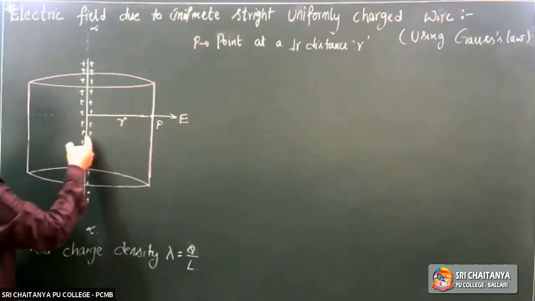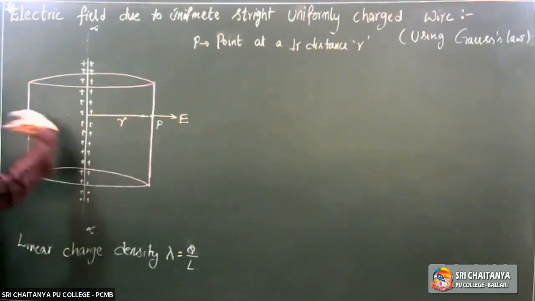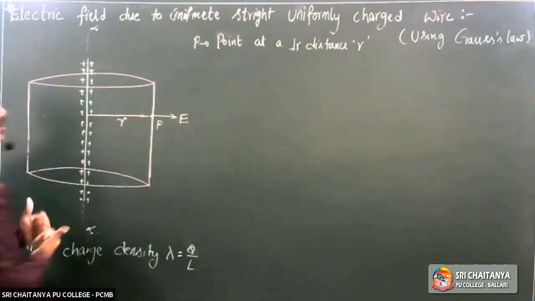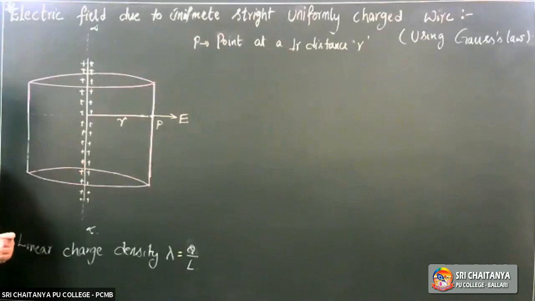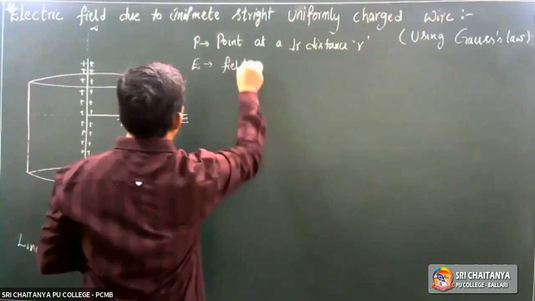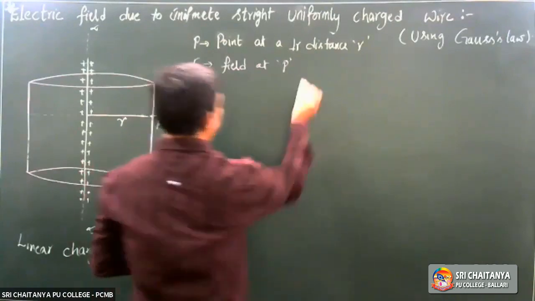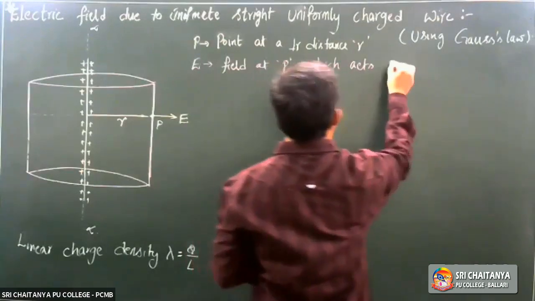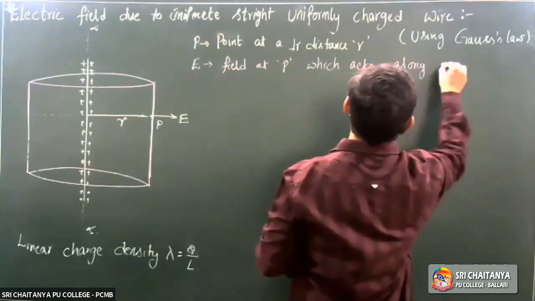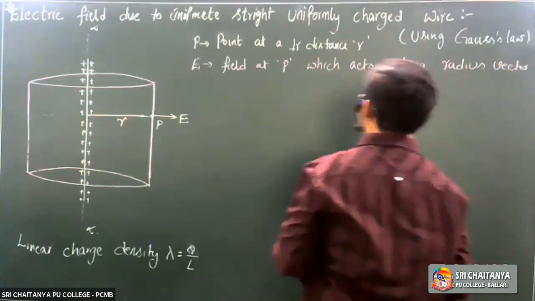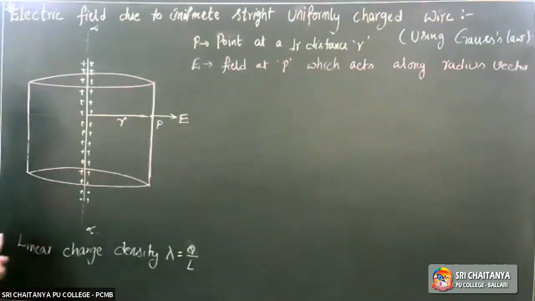Even if you take the same r distance here, E. If you take E anywhere, the field acts outward, because this is positive charge, along the radius vector, right? E, the field at P, which acts along the radius vector, as shown in the figure. Clear?